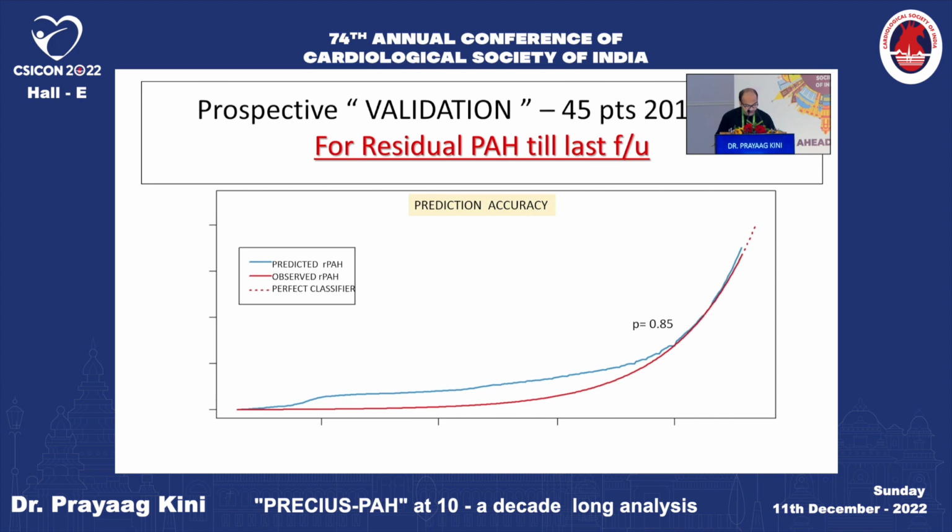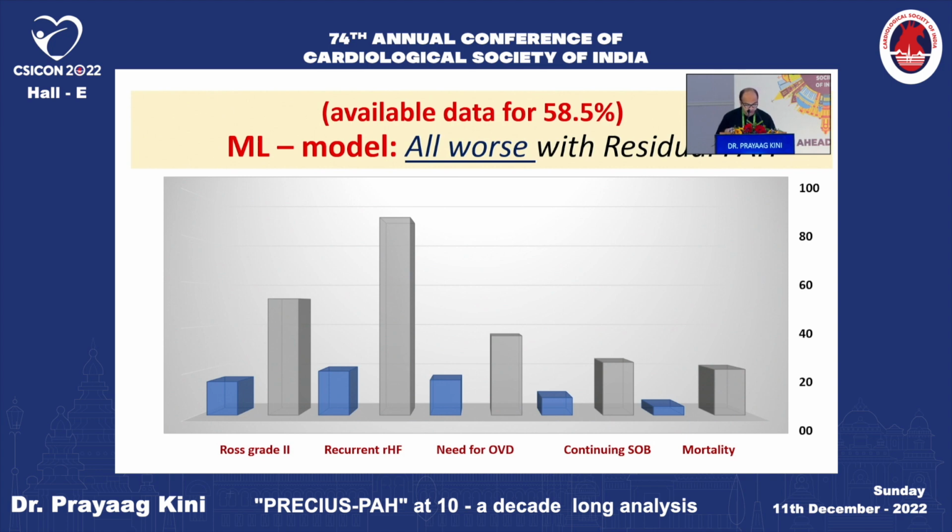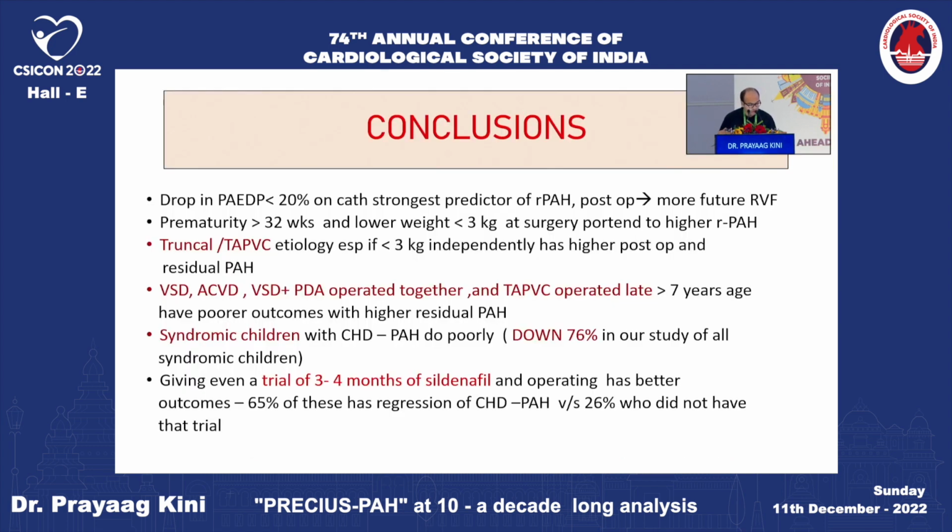In terms of accuracy, sir, it was again 0.85 accurate. So there was hardly a difference between the two, 0.85. And they all did worse at 5 years. This is a 5 year data. We had it with a significant attrition, sir. I plead guilty for that, 42% attrition. But then whatever we got, they've all done worse in terms of Ross grade, recurrent heart failure, oral vasodilator need, continuing shortness of breath, and having mortality.